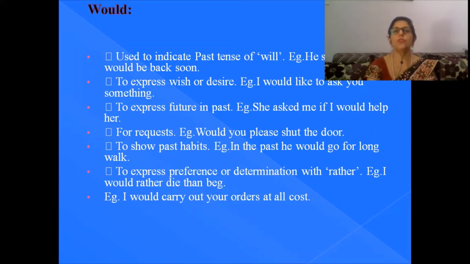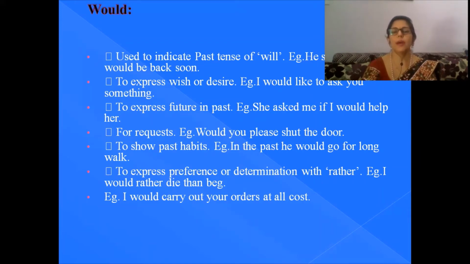To express future in the past, you use would, such as she asked me if I would help her. You can also portray a request: would you please shut the door? So in case of request, you can always use would.